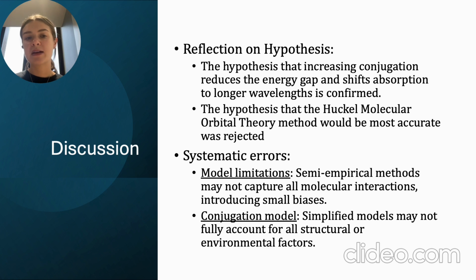Now, when it comes to systematic errors, there are a couple of things to keep in mind. First, the model limitations. Some empirical methods can only approximate molecular interactions, so they might introduce some small biases in the results. Then there's the conjugation model itself. We simplified the system a bit, so it may not have captured every structural or environmental factor that could influence the energy gap or absorption. These simplifications are a trade-off, but they're important to consider when interpreting the results.